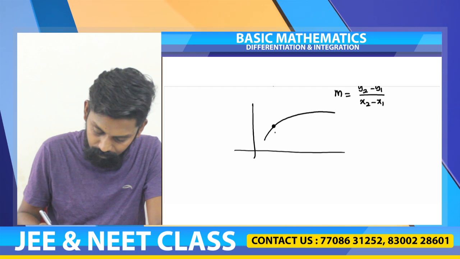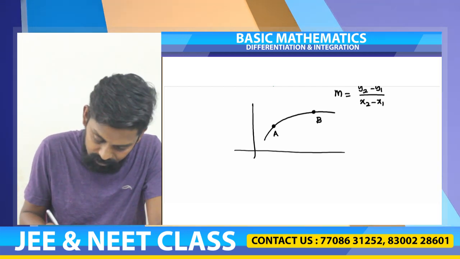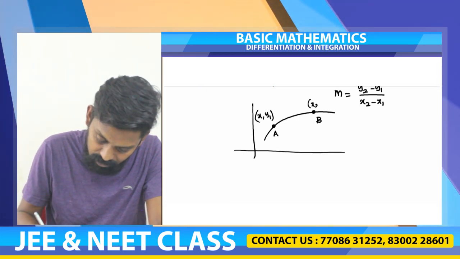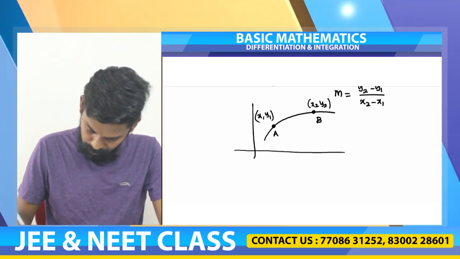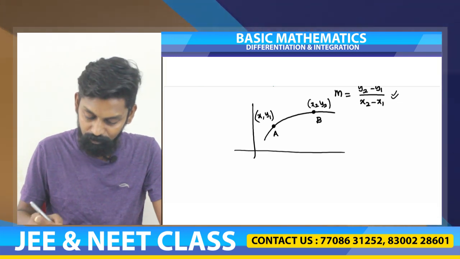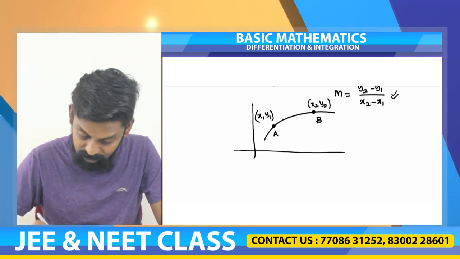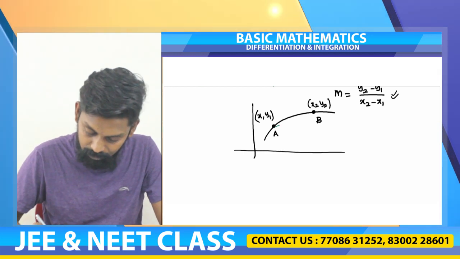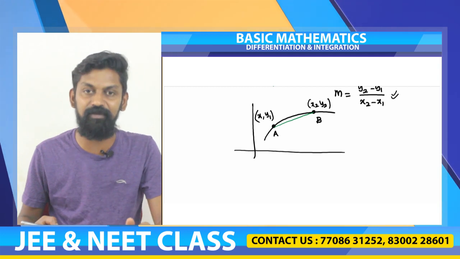This is point A, this is point B. Let us say point A is x1 y1 and point B is x2 y2. Now if I am applying m is equal to y2 minus y1 by x2 minus x1, that means I am first drawing a straight line connecting point A and point B, and I am finding the slope of that straight line AB.